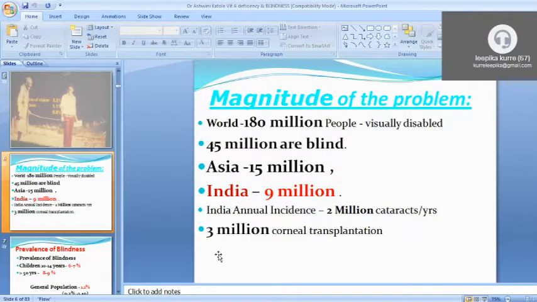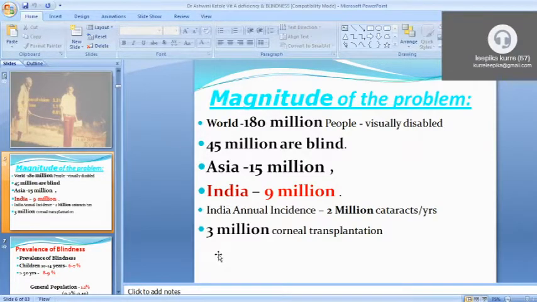Now we will see the magnitude of this blindness problem. In the world, 180 million people are visually disabled. This figure is somewhat old; now it is more and more in India, in Asia, and all over the world.